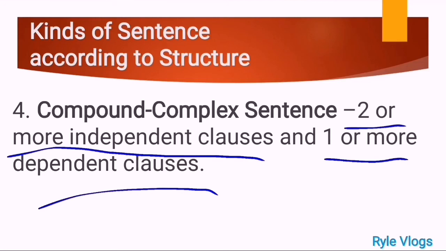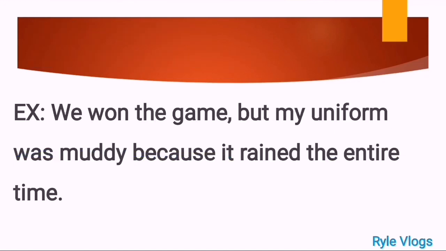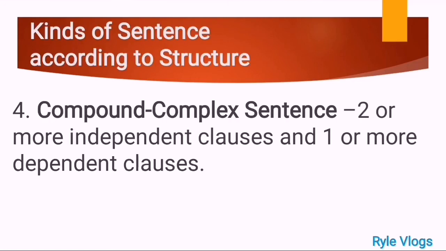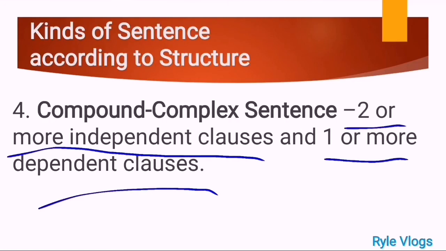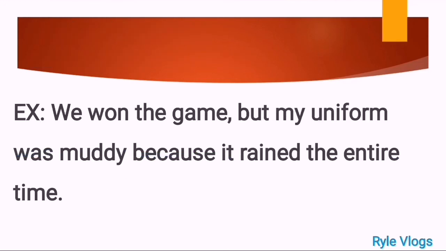Now, let's take a look for its example. We won the game, but my uniform was muddy because it rained the entire time. Again, when we go back here for the definition of compound complex sentence, two or more independent clauses and one or more dependent clauses. Now, in the example, we won the game.